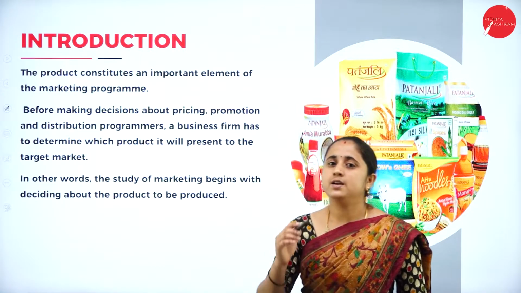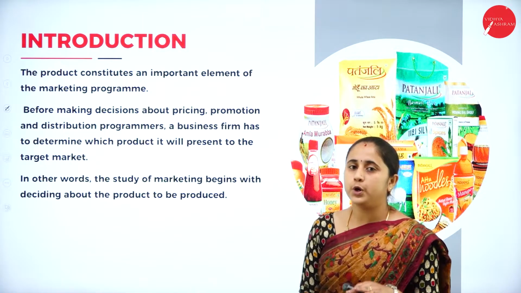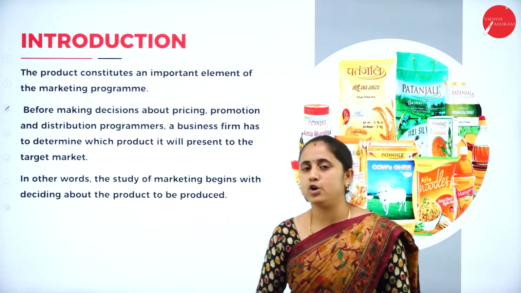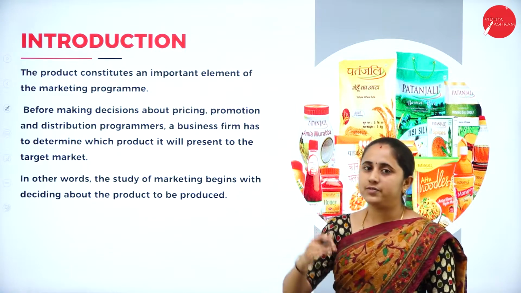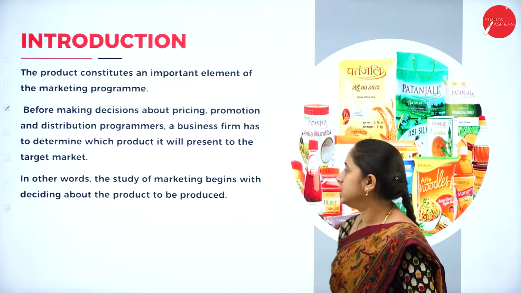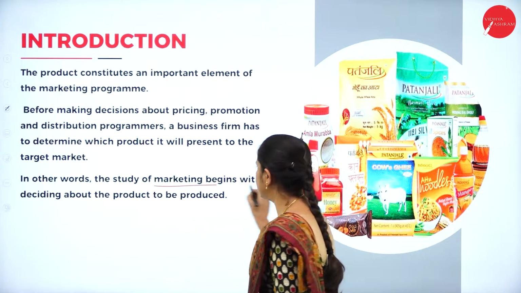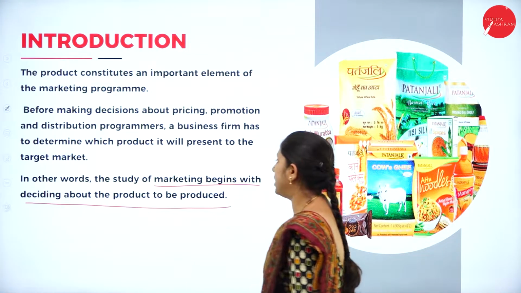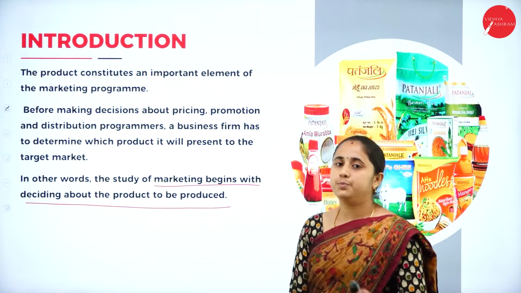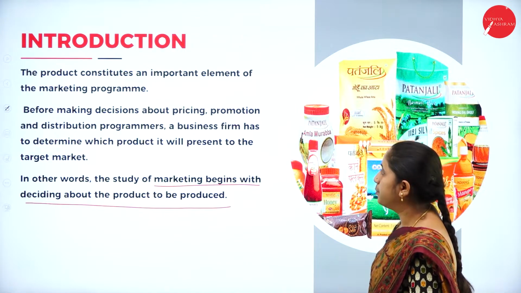So first you need to decide the product for your target audience. So deciding what to produce is product. So the main or the basic element of marketing mix is product. After deciding the product only, you can start with production process or your marketing activity. So the marketing begins with deciding about the product to be produced. All the marketing activity will begin after deciding what product you are going to produce. It is an important element of the marketing program.